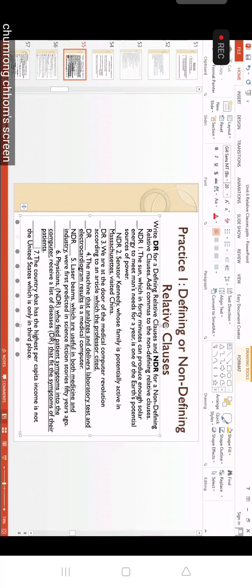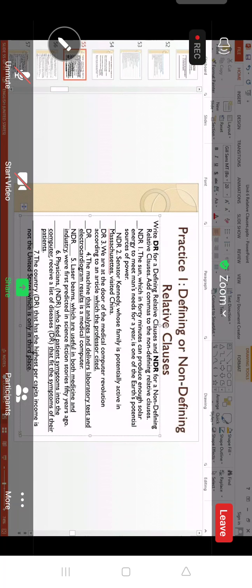How about number seven? How many clauses are there? Two, right? The first one, defining or non-defining? Defining, right? Because we don't have the name. So no comma for the first one. What about the second one?